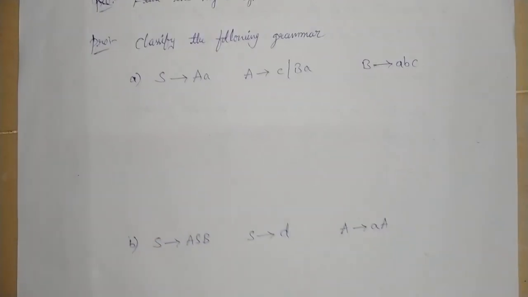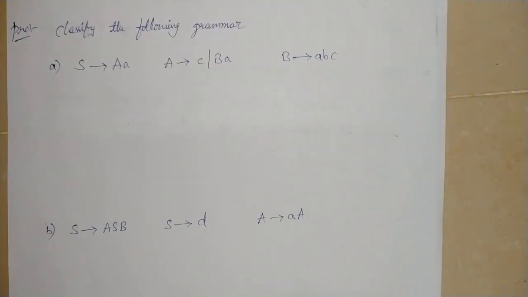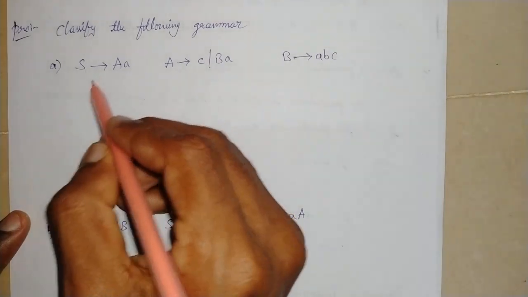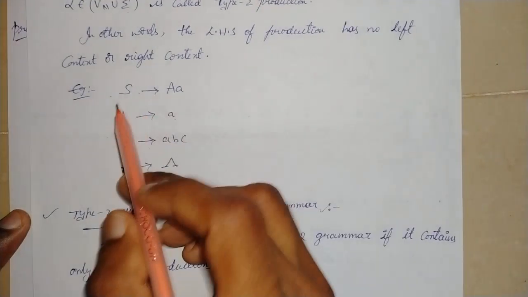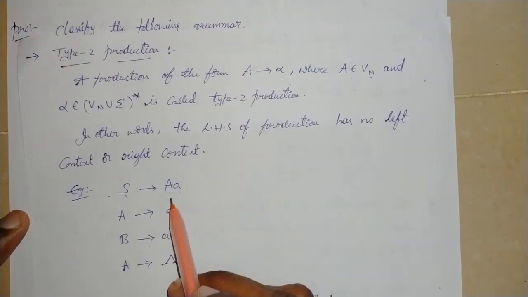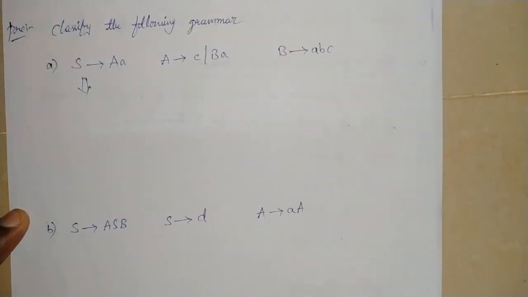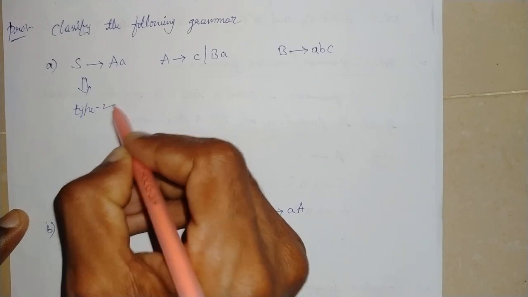Now we see some examples to classify the following grammar. S replaced by the empty string is type 2 grammar.